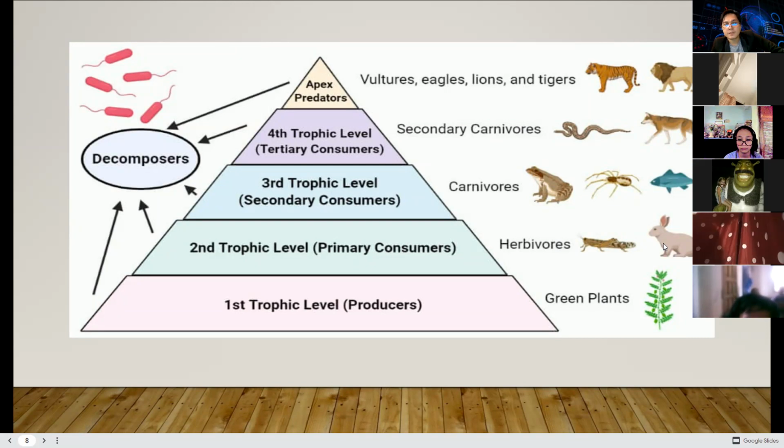So this is now the flow of energy with regards to the food web, or the overlapping food chain. Let's take a look at the food web later. But the flow of energy there becomes less and less until it reaches the apex predator.